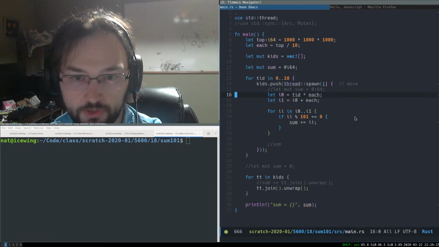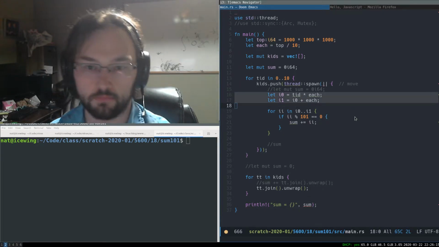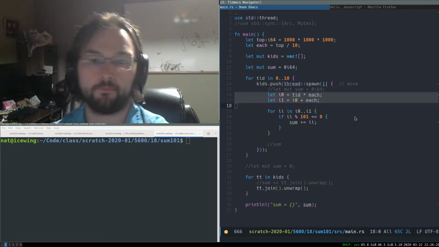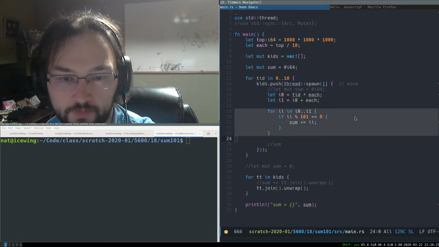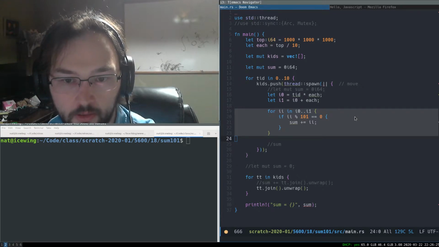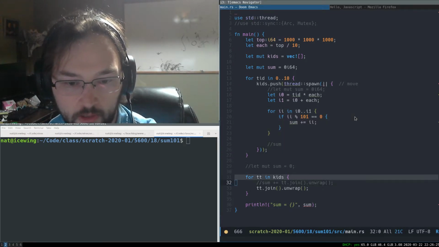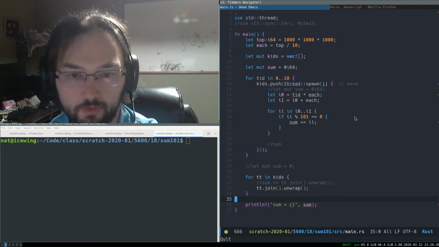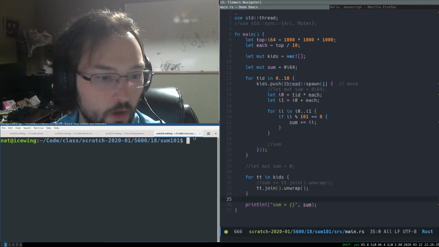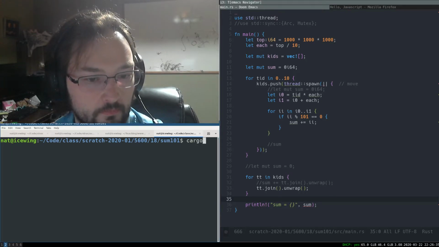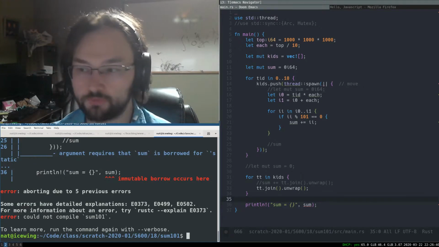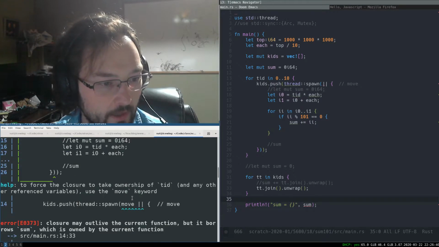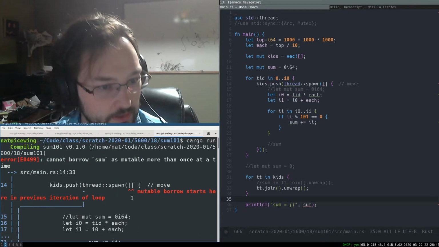Each thread is going to calculate which numbers it's responsible for looking at. And then every number that is divisible by 101 will add into that shared sum. We'll then join all our child worker threads and then print out the resulting sum. You can see some squiggly lines here. This isn't going to work. And when I try to run this Rust code, it doesn't even compile. And the error that it gives us is